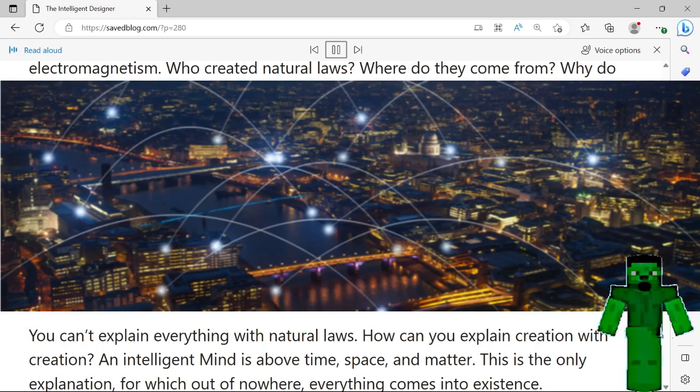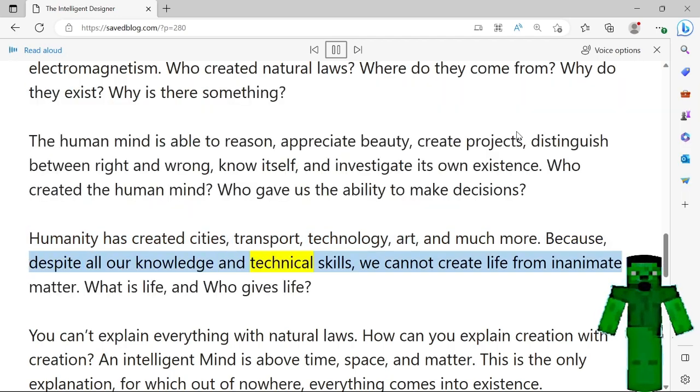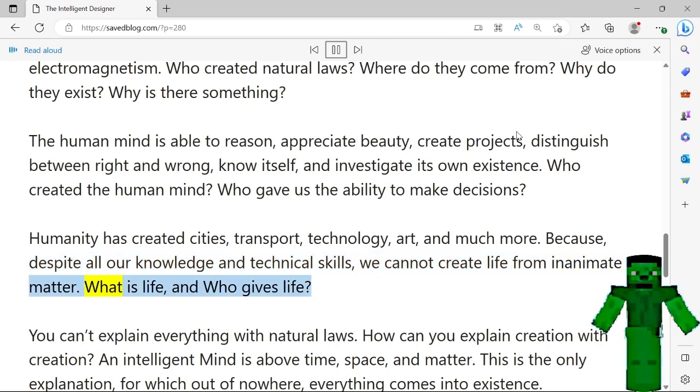Humanity has created cities, transport, technology, art, and much more. But despite all our knowledge and technical skills, we cannot create life from inanimate matter. What is life, and who gives life?